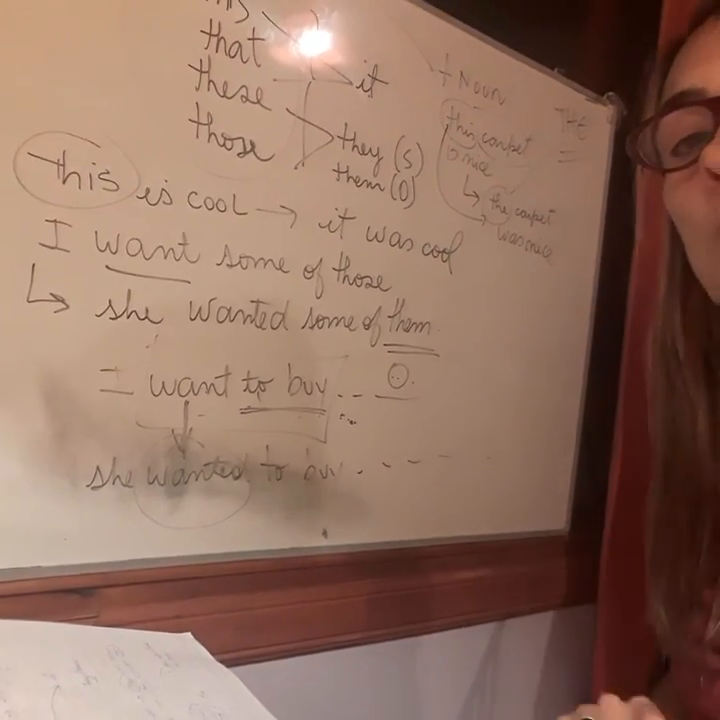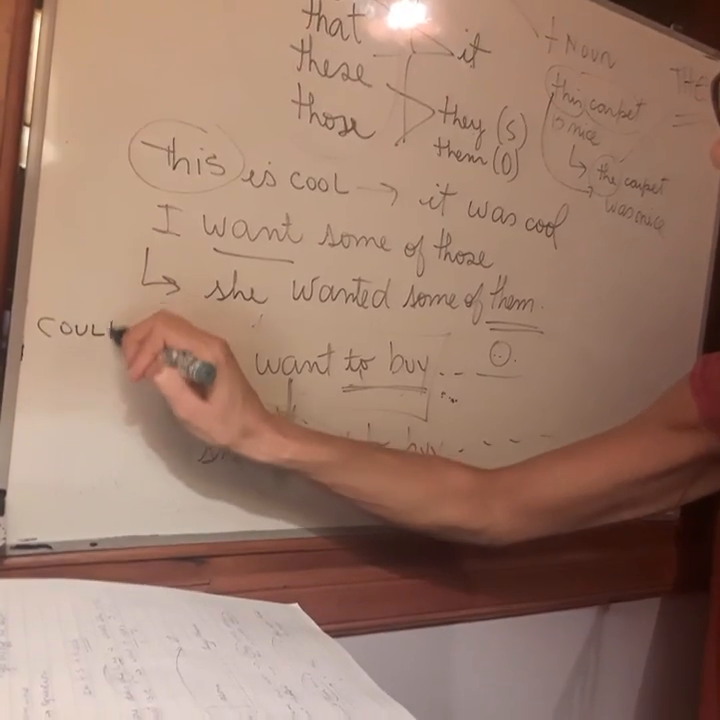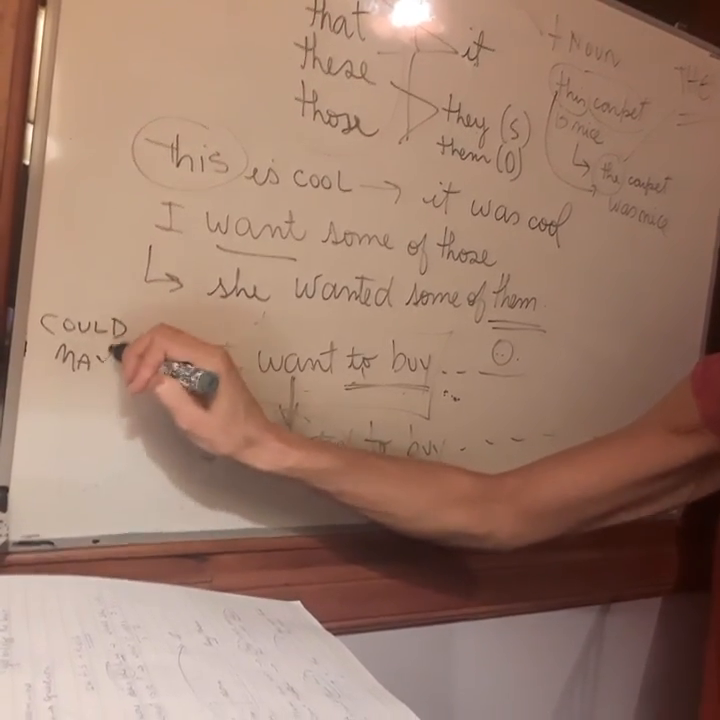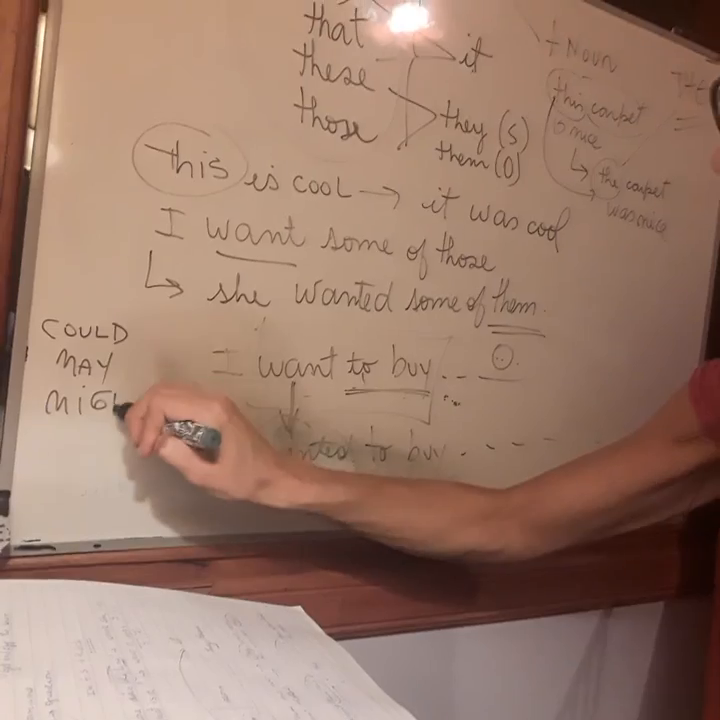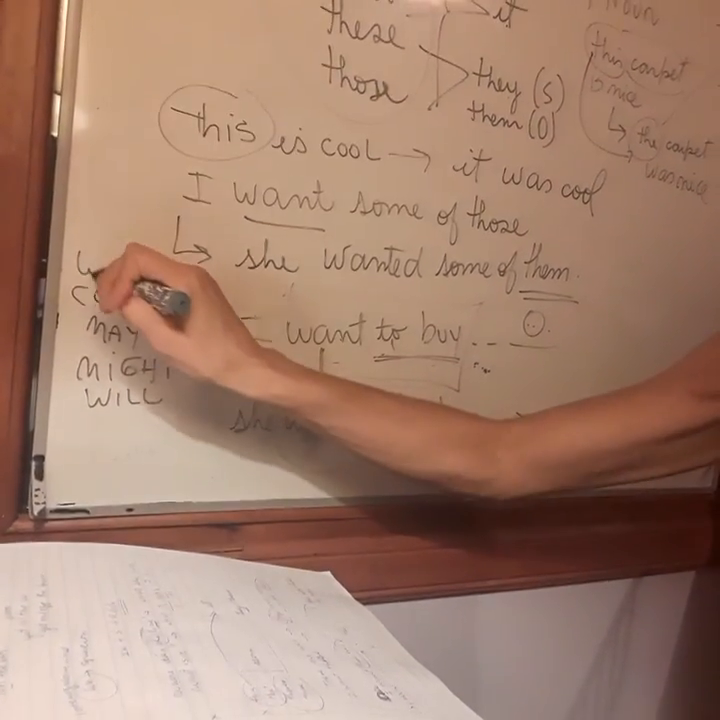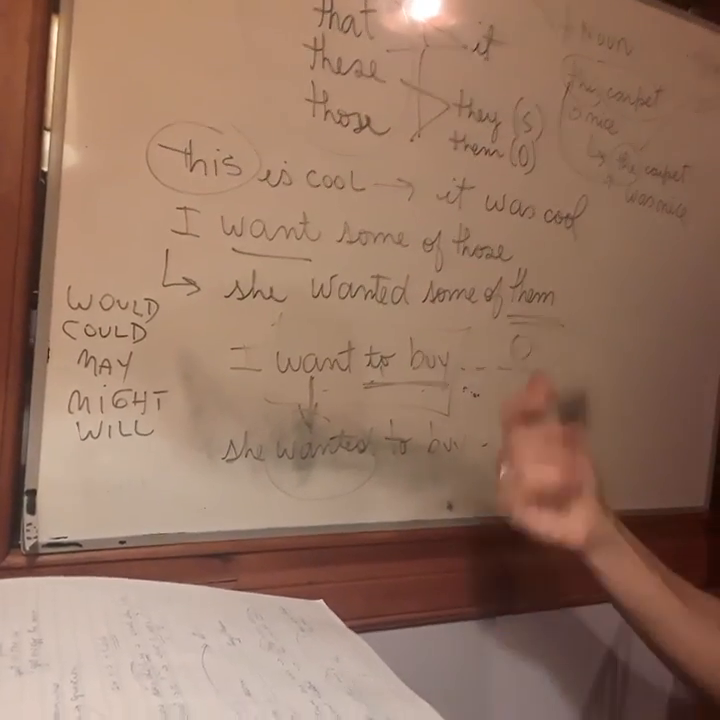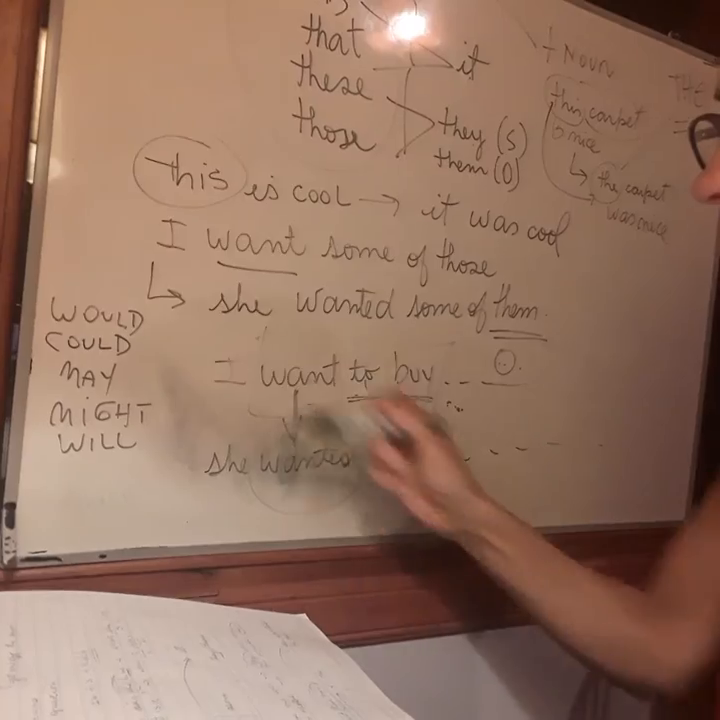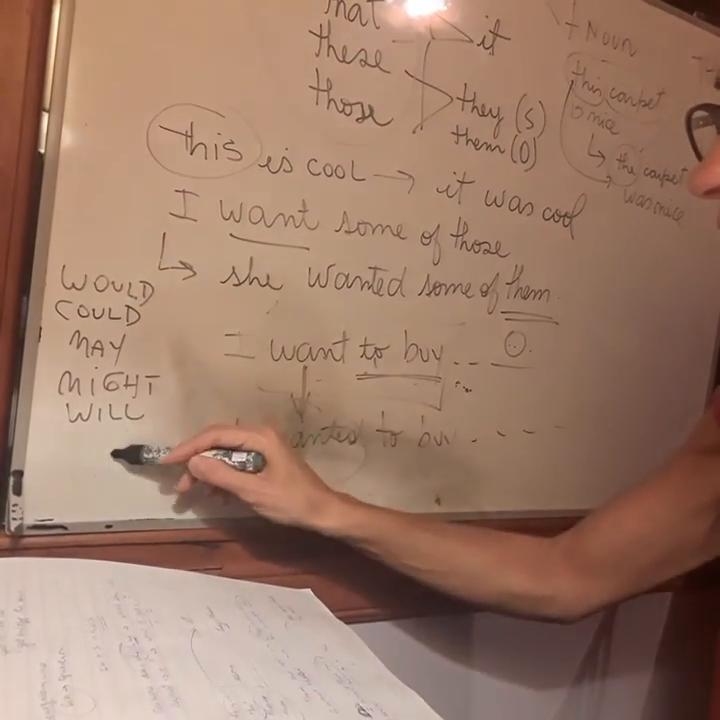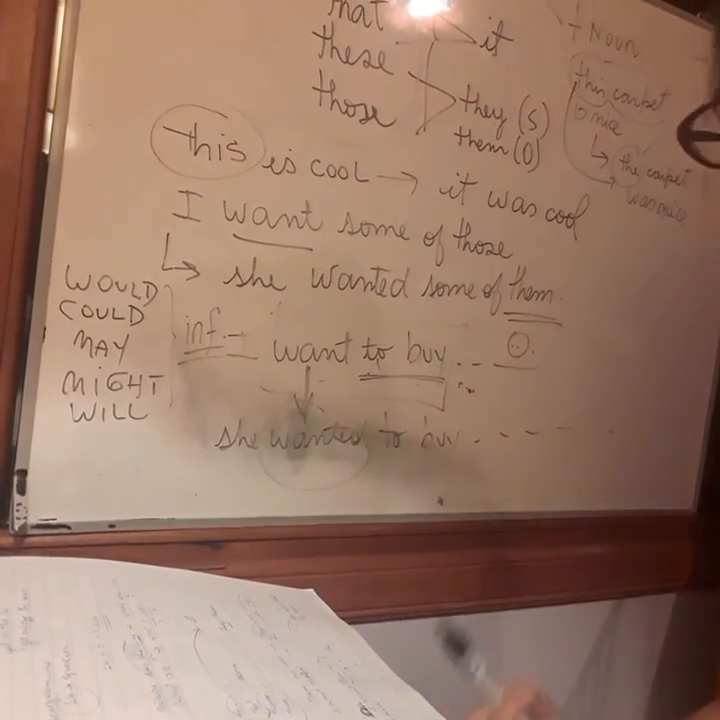Also, when you have modal verbs, could, may, might, will, would, have to, must. After these modal verbs, always infinitive verb. Always infinitive verb.